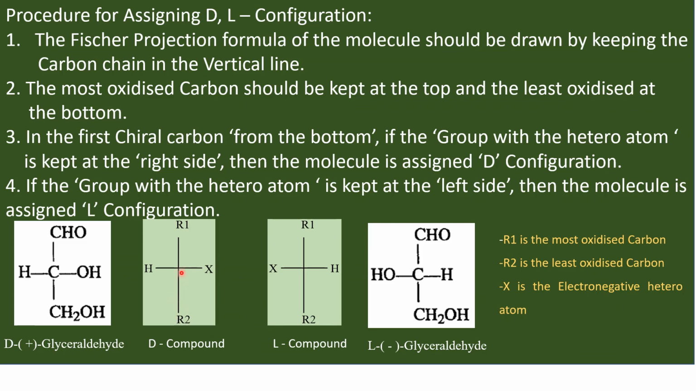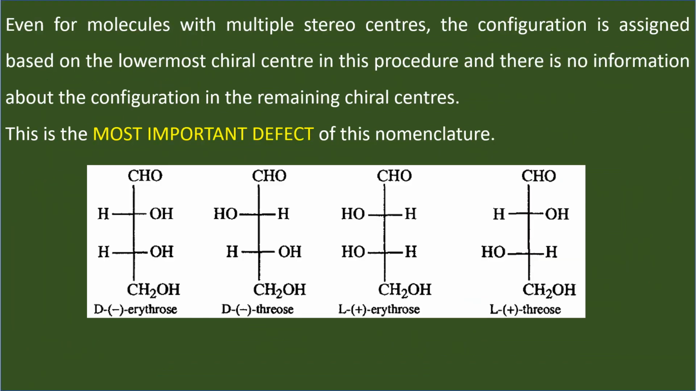The first chiral carbon you are meeting with, you have to analyze. In this first chiral center, if you have the electronegative heteroatom at the right side, then it should be assigned a D configuration. And if the electronegative heteroatom is present at the left side, it should be assigned L configuration. In this system of assigning DL configuration, even for molecules with multiple stereogenic centers, the configuration is assigned based on the lowermost chiral center alone.